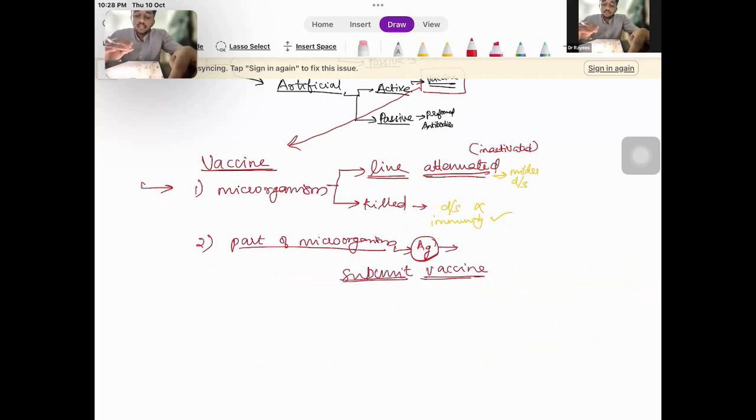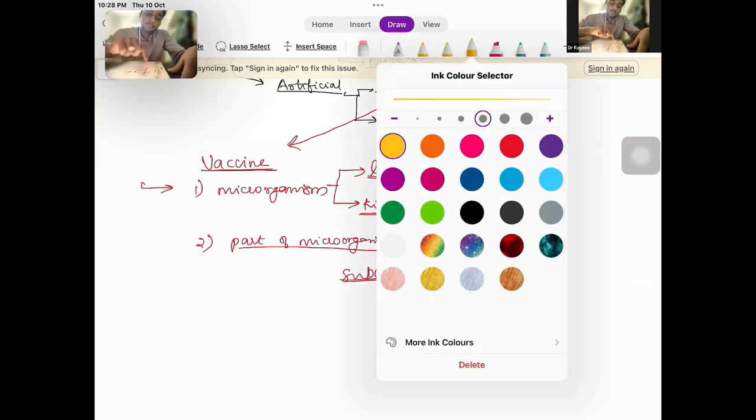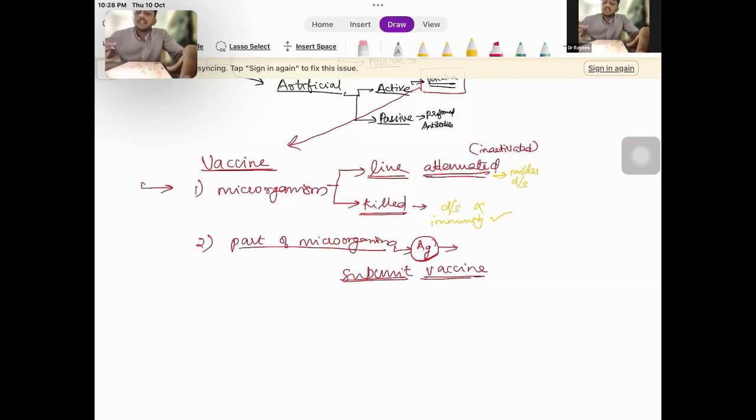So these are the type of vaccines that are available. The first one is a live attenuated vaccine. The second one is a killed vaccine. And the third one is a subunit vaccine where an antigen is taken and it is used to produce immunity in the host. So these are the major types of vaccines. So one of the main questions that is being asked in the AIIMS NORCET exams is regarding the examples of live vaccines. So this is a very important topic. So you have to know which all vaccines are live vaccines.